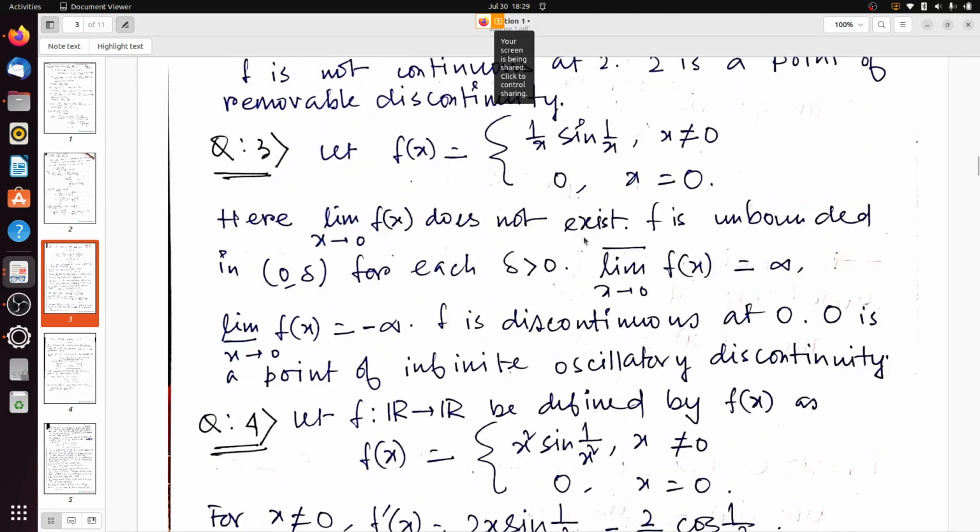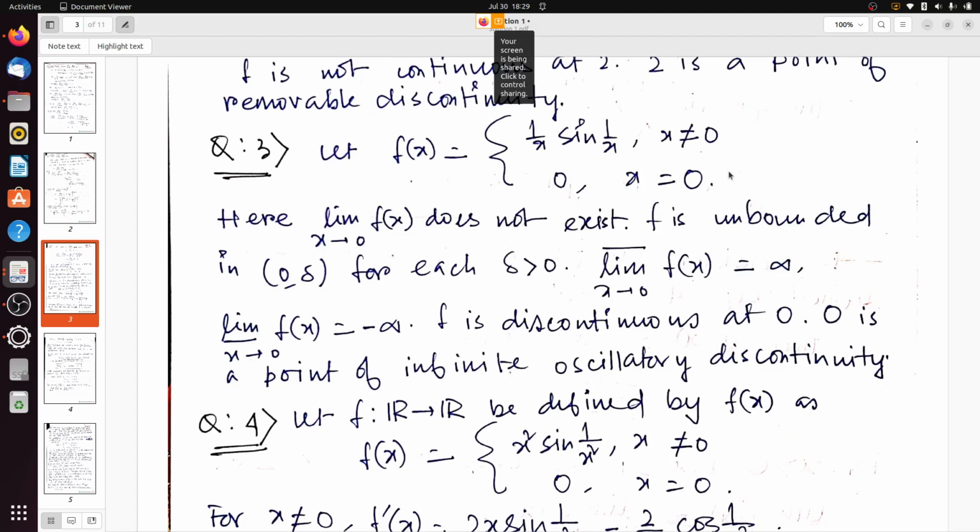Now let's move to question number 3. We have to determine whether this function is continuous at the point x equals 0 or not, where f(x) is (1/x) sin(1/x) when x is not equal to 0, and equals 0 when x equals 0. So here the limit of f(x) as x tends to 0 does not exist. How? Because f is unbounded in each delta neighborhood of 0.